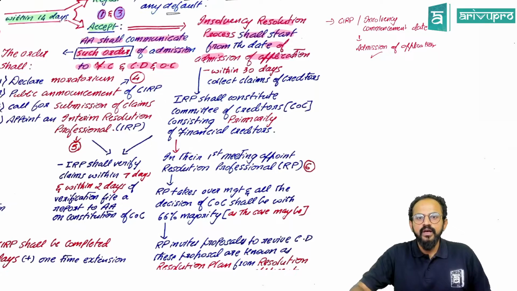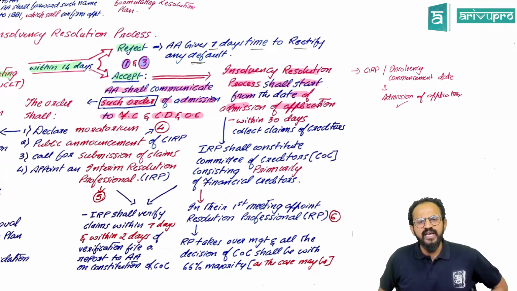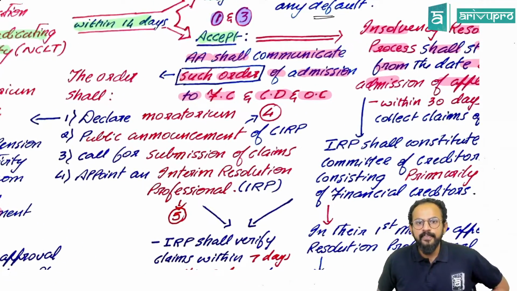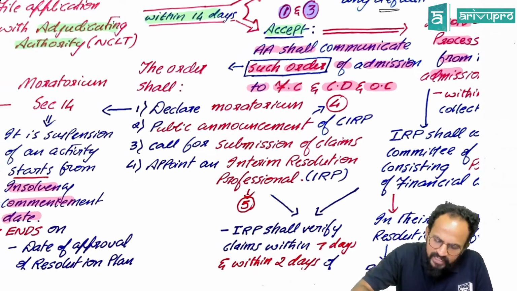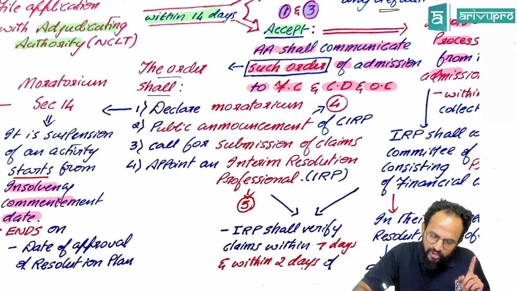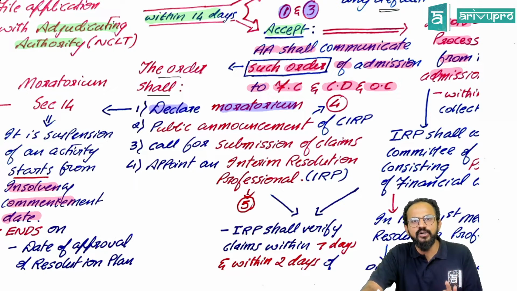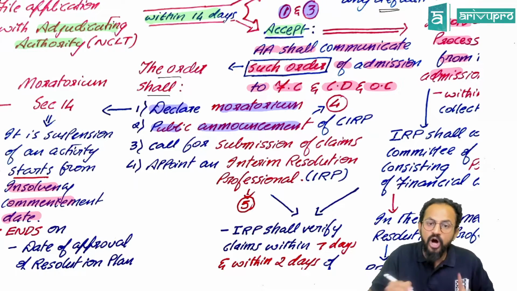Yes, people. So, sir, now the application is accepted. Once the application is accepted, now what will happen? NCLT will give an order. Sir, in that order, what all will be there? The order shall include, first one, a declaration of moratorium. Very, very important concept. We'll come back. Next one, there will be a public announcement that shall be caused.